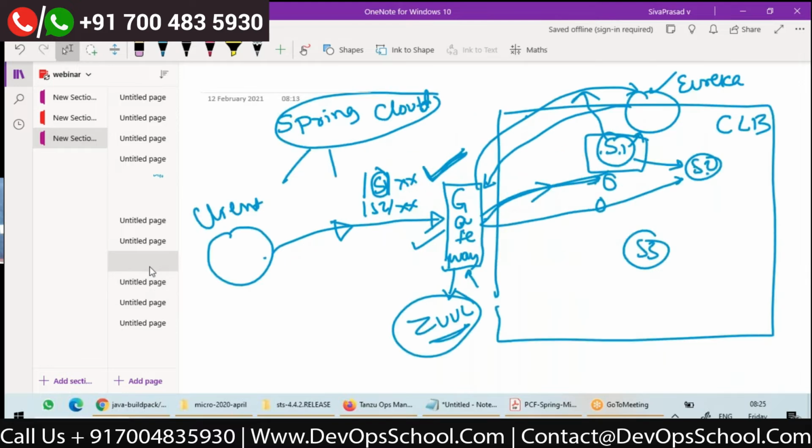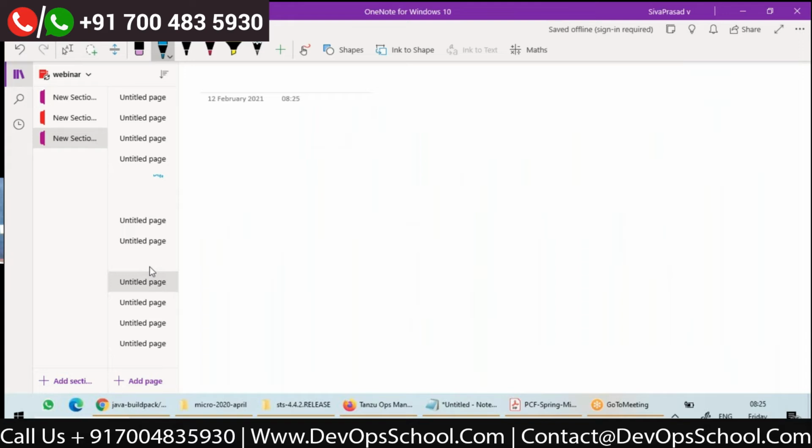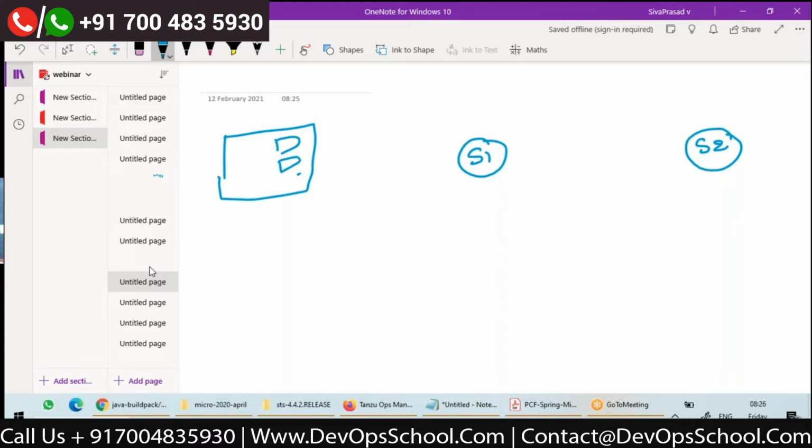Yes. So normally if I have to talk about security between services, this is service 1 and this is service 2. See, if it is a web application, then we will have a login page, and in the login page we'll submit data and log in.